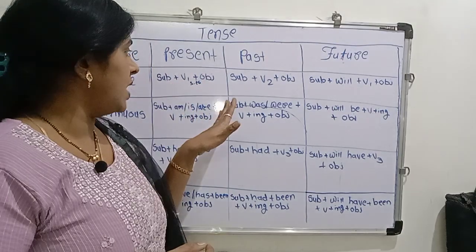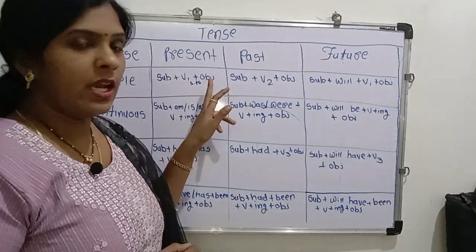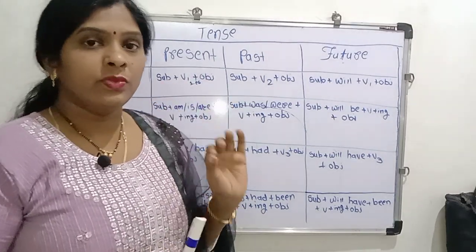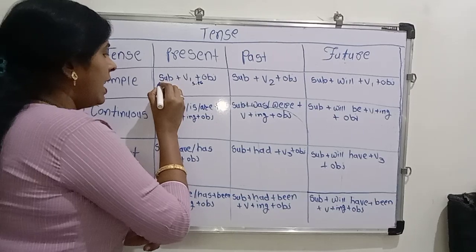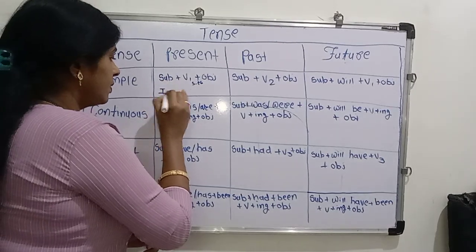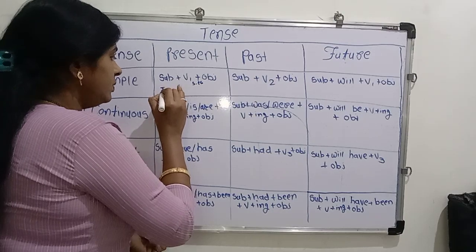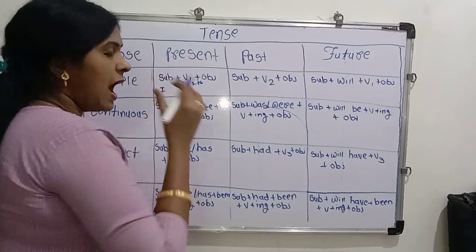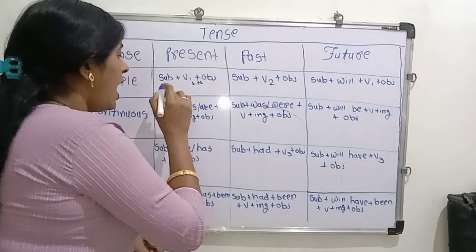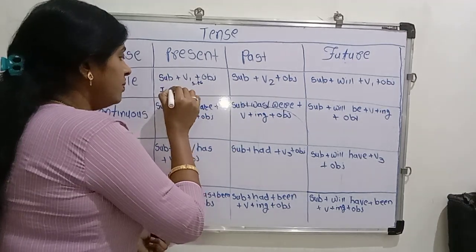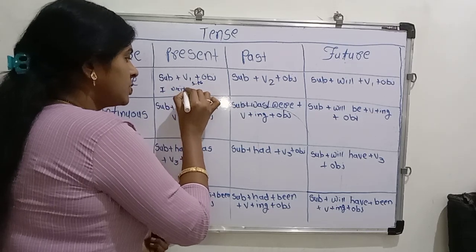After the subject and the verb, we use an object. I give you one example. I write a letter. When using I, it is plural-like, I is an exception. When using I, this time use the verb in the first form.